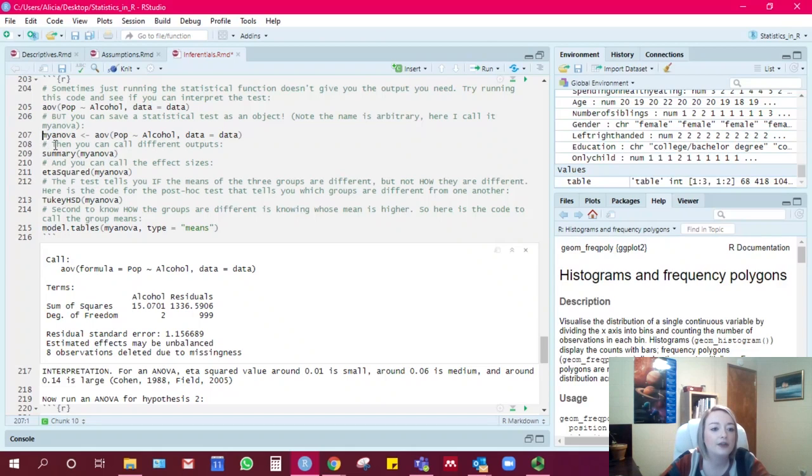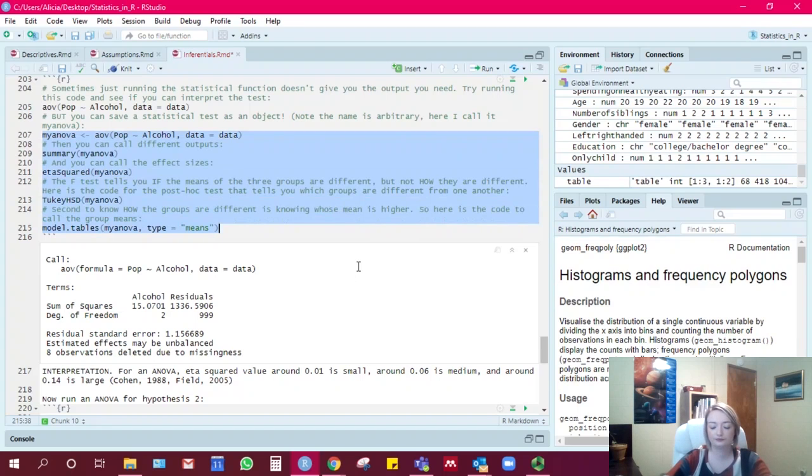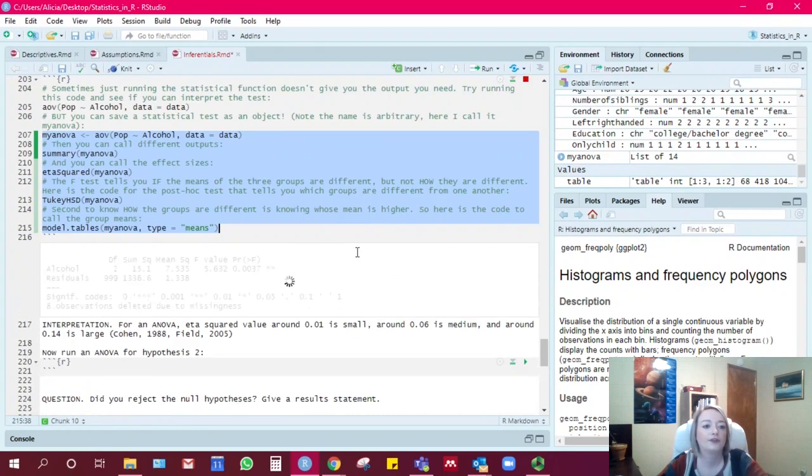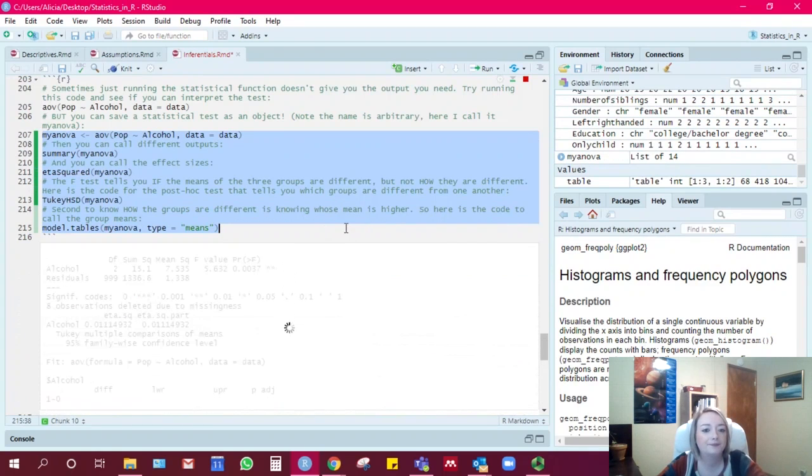I have summary, which will give us the main results for an ANOVA, ETA squared, which will give us the effect size for the ANOVA. This is the post hoc test for the ANOVA, and then I also called a mean table for the ANOVA so you could see the means for the different groups. So we'll go ahead and run all of that.